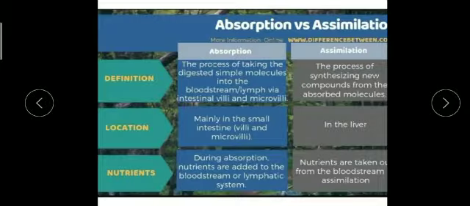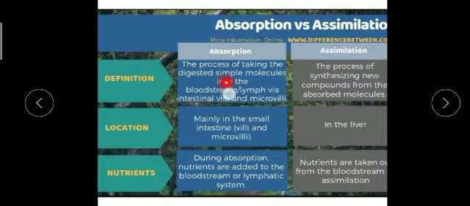Now children, what today I am going to explain is the difference between absorption and assimilation. We know that absorption is done inside the small intestine by microvilli or villi, into which all the nutrients present in our food, converted by different enzymes, are absorbed into the bloodstream and blood vessels. This picture is very nice.